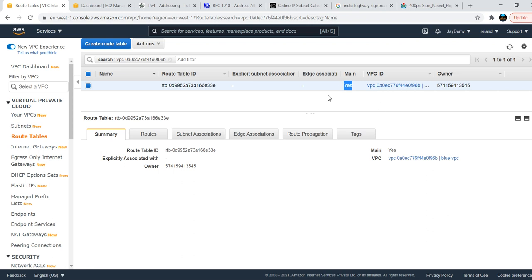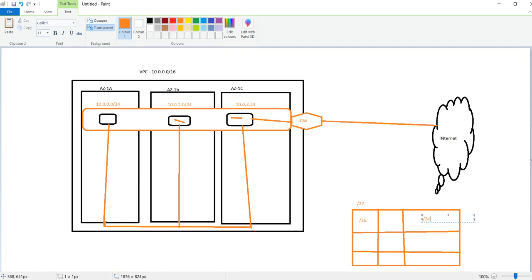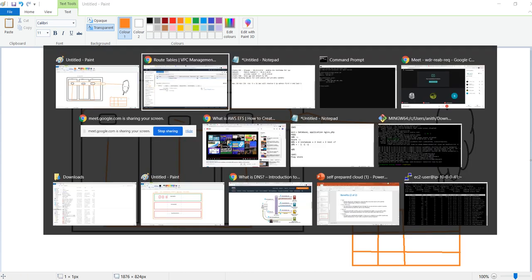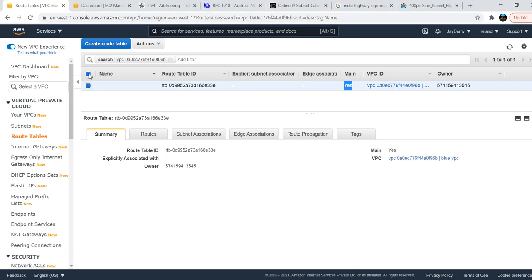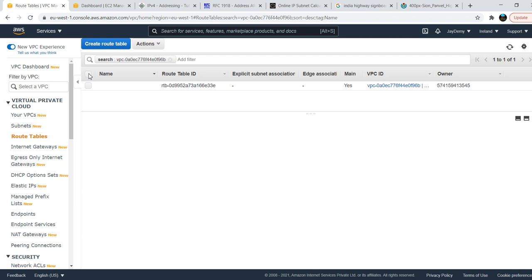If you are using that one, it will do all the things. All the routing is allowed between the three subnets, or whatever subnets you are creating within your VPC. By default, the communication is established. That is what I said, right? This routing is already communicated with the default one. So we don't want to do anything with that.